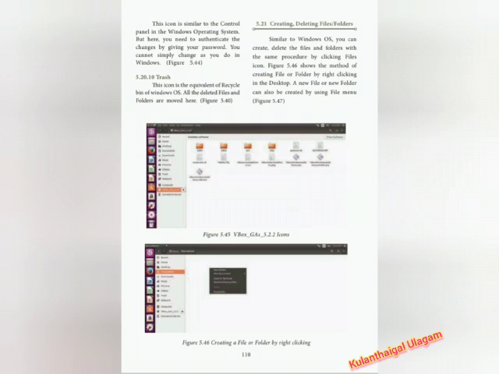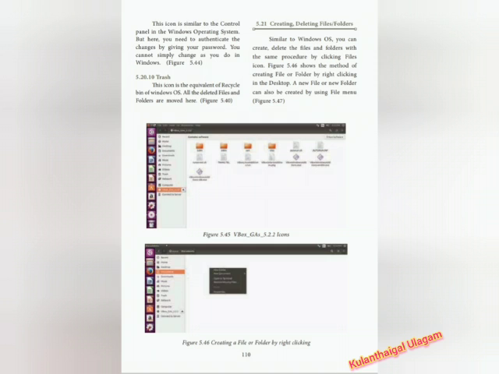System Settings. This icon is similar to the control panel in the Windows operating system, but here you need to authenticate the changes by giving your password. You cannot simply change as you do in Windows. Trash. This icon is equal to the recycle bin of Windows OS. All the deleted files and folders are moved here.